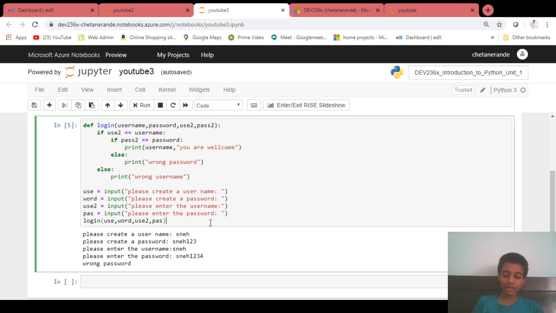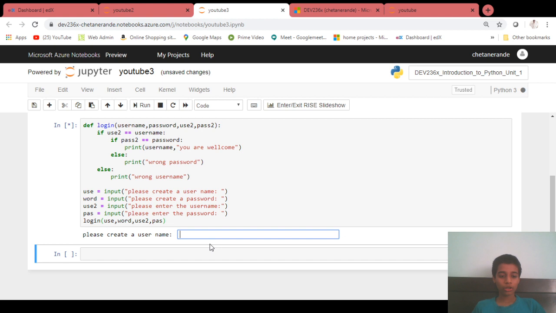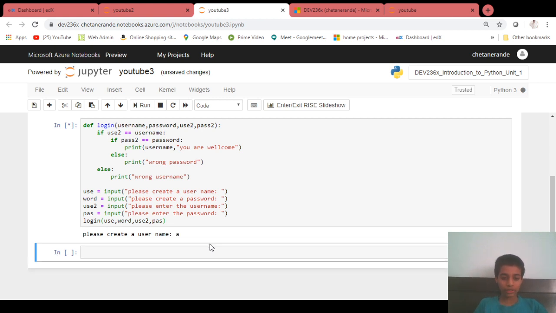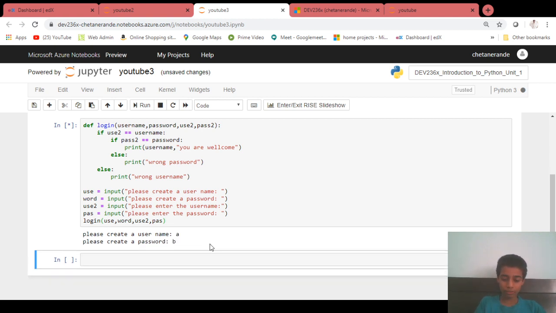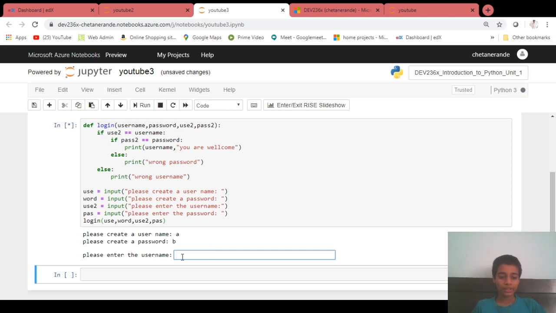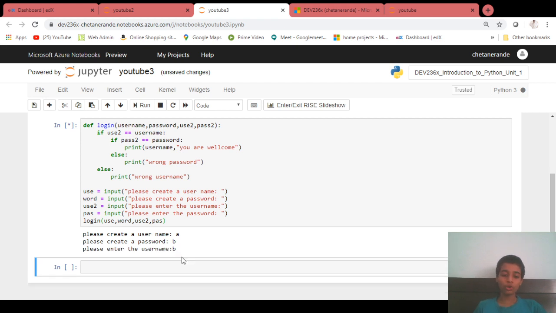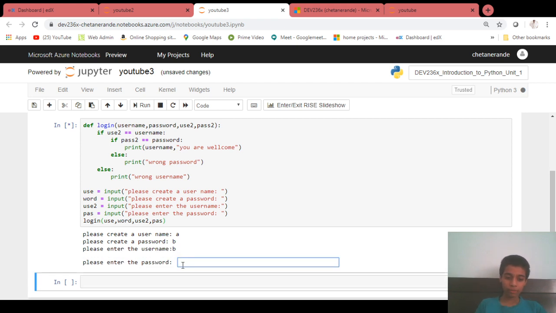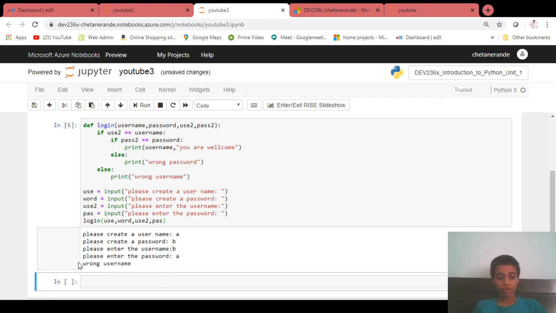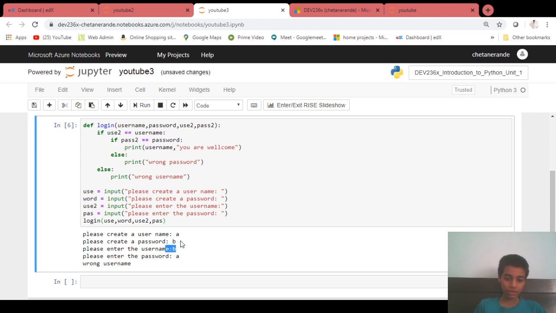Same as here, if I enter, A is the username, B is the password, and please enter the username. I enter the wrong username and enter the password right. Wrong username, it tells me that the username is wrong. See, the username is A and the password is B.